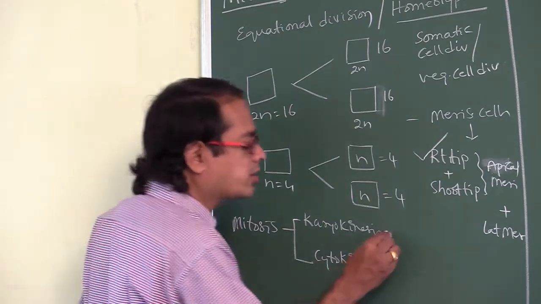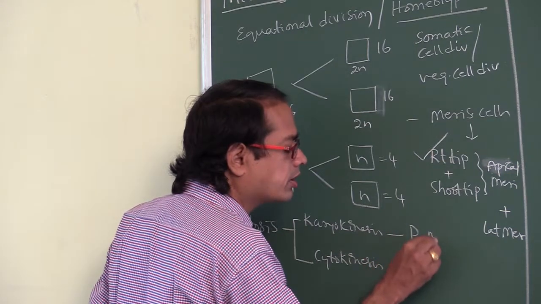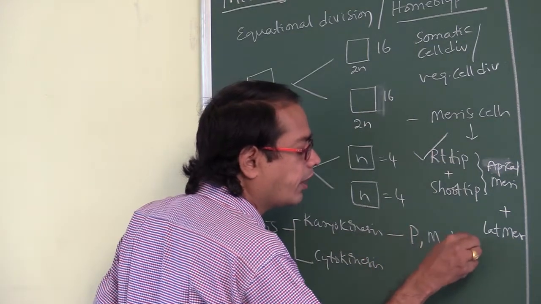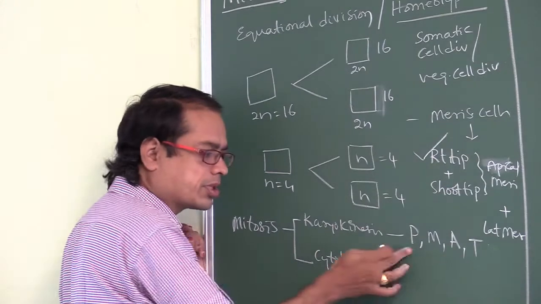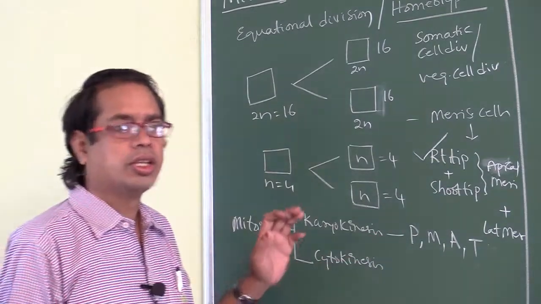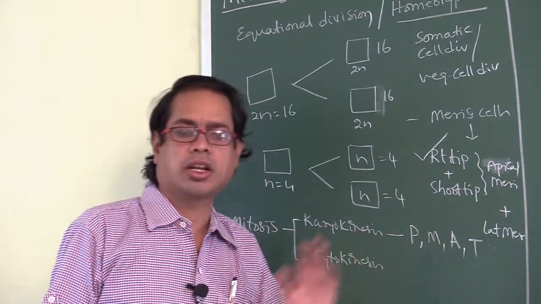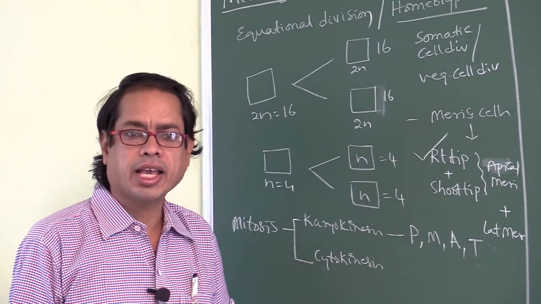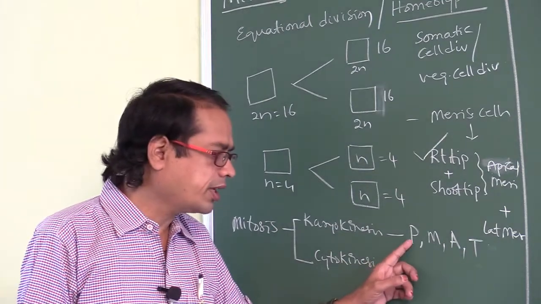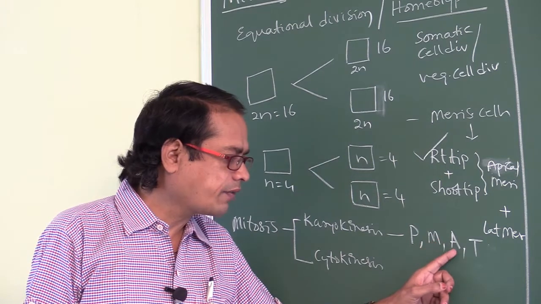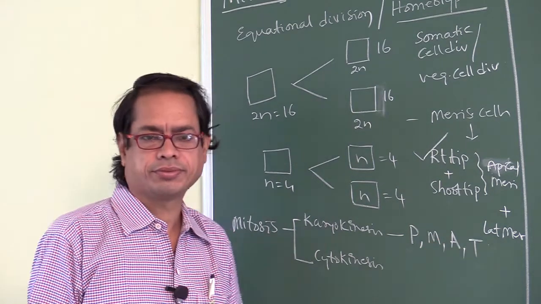Karyokinesis contains prophase, metaphase, anaphase, and telophase. How many steps? Four steps. We have to say them in the correct sequential order: prophase, metaphase, anaphase, telophase.